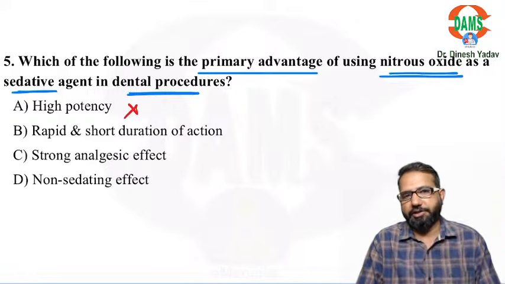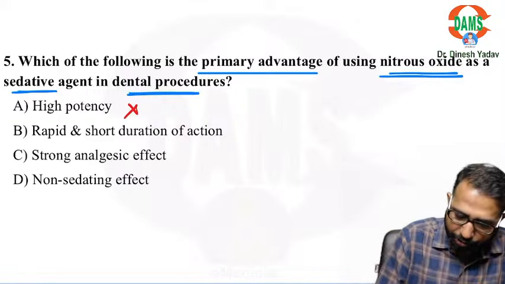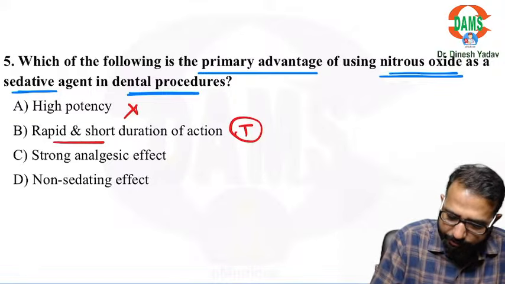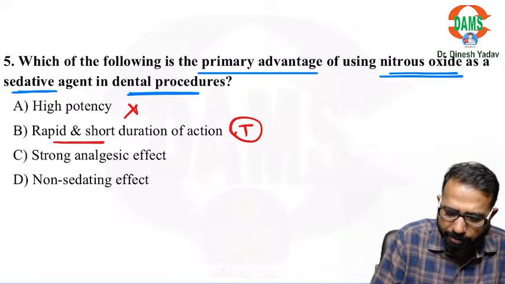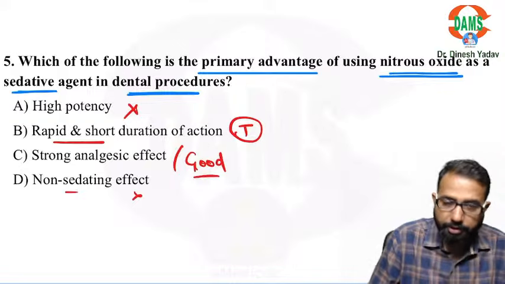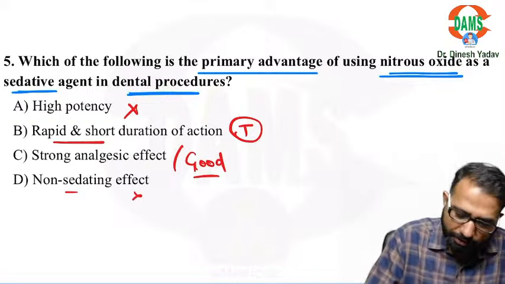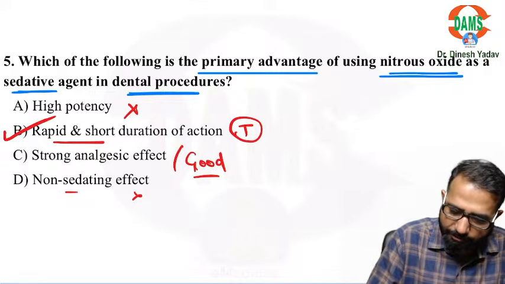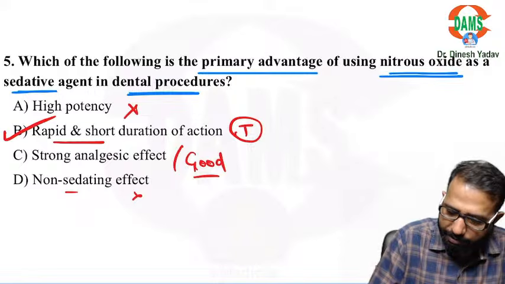It is a less potent drug. Rapid and short duration of action. Yes. It is a strong analgesic drug? Not very strong, but it is a good analgesic drug. Non-sedating effect. No. Because of rapid and short duration of action, it is used as primary sedative drug in this patient.